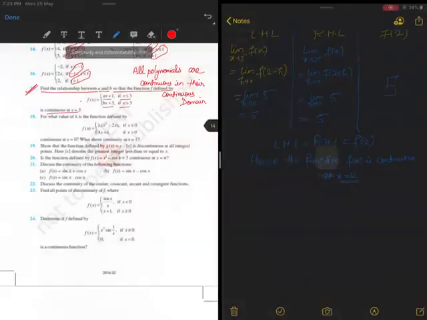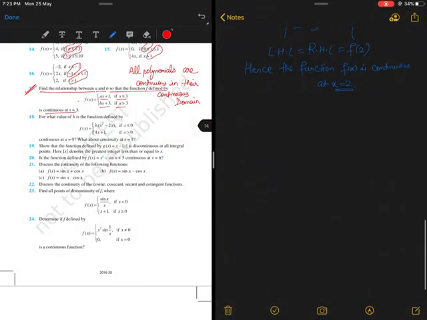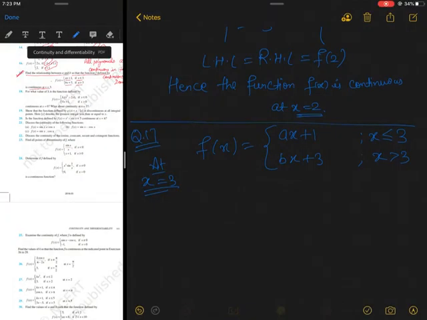Let's move to the notepad. First of all, let me write the statement of the question. This is question number 17, and the function is given by f(x) equals ax plus 1 when x is less than or equal to 3 and bx plus 3 when x is greater than 3, and he is talking about at x equals 3.